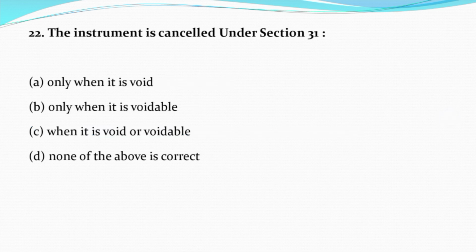Now question number 22. The instrument is cancelled under section 31. Option A, only when it is void. Option B, only when it is voidable. Option C, when it is void or voidable. And option D, none of the above is correct. And the correct answer is option C, that is when it is void or voidable.